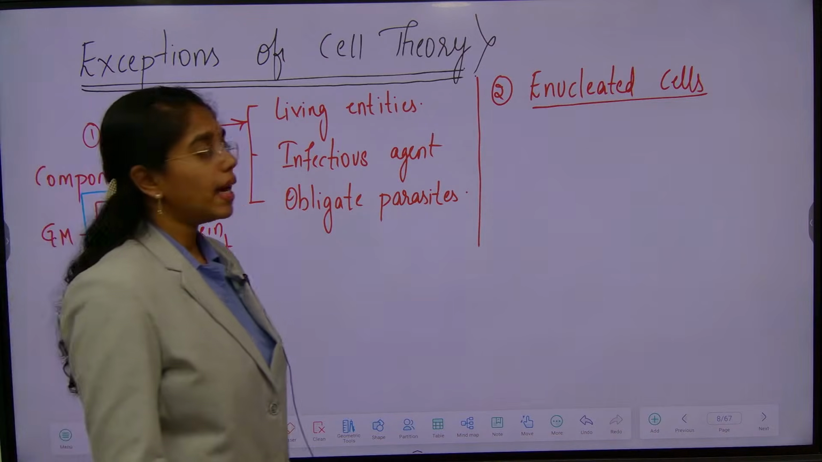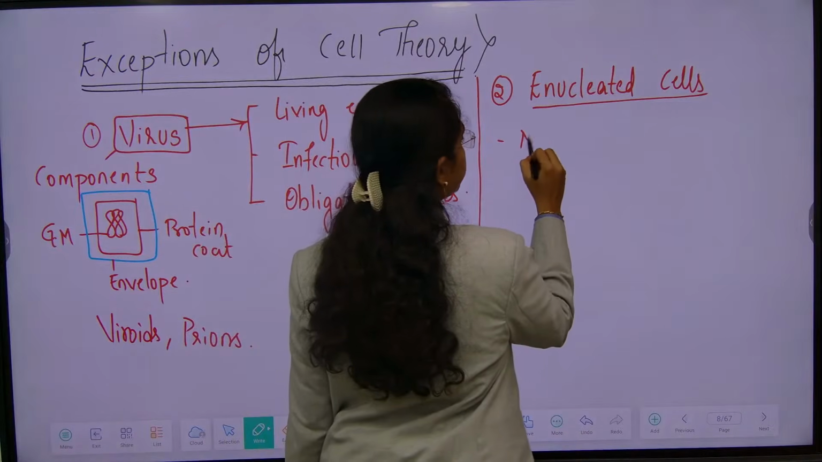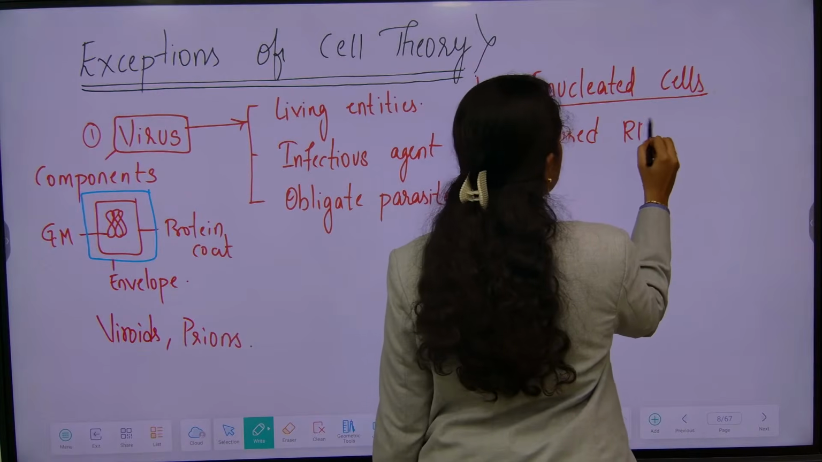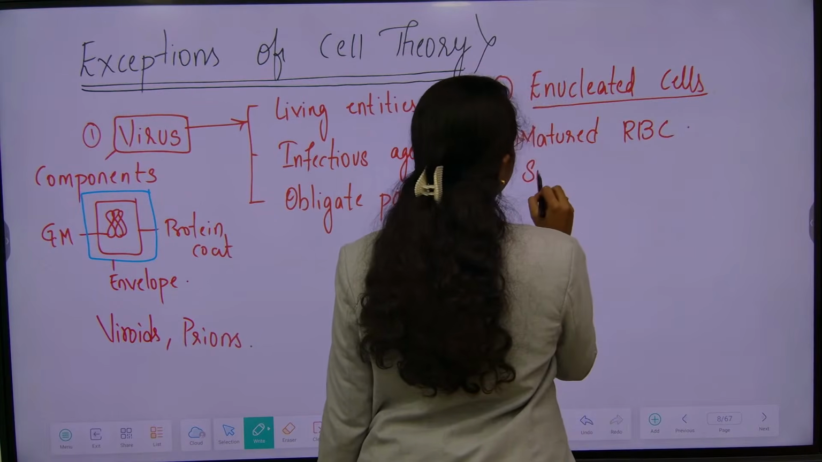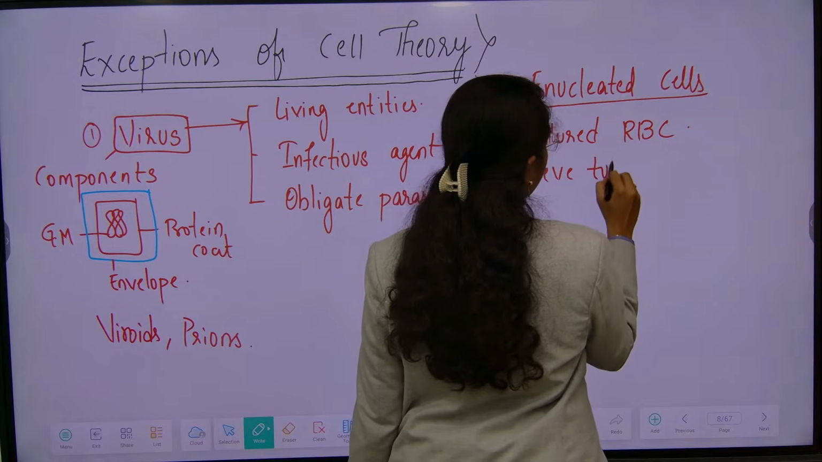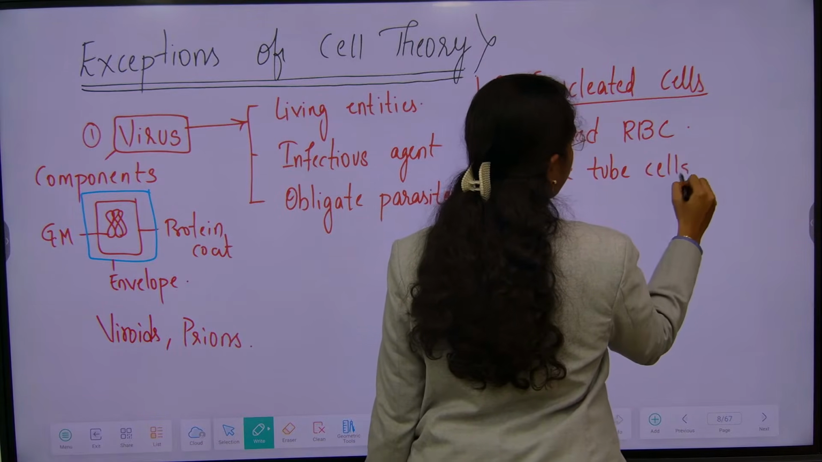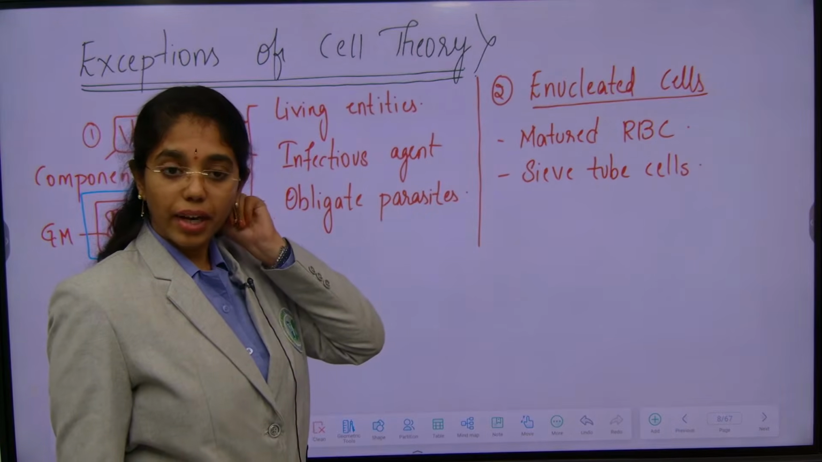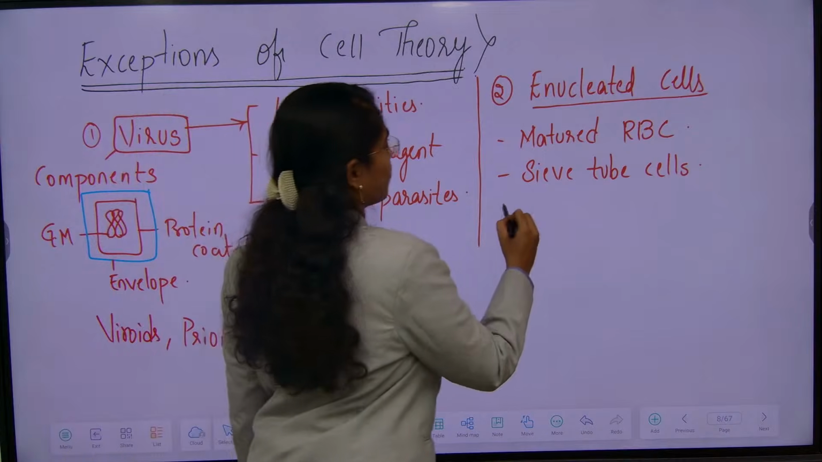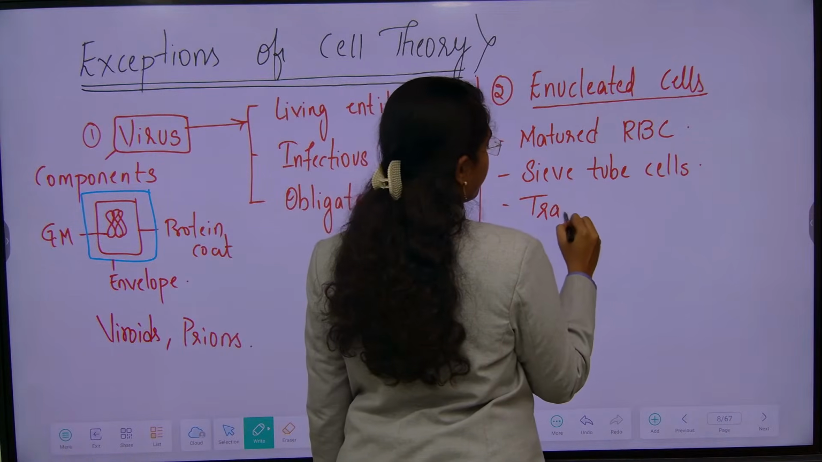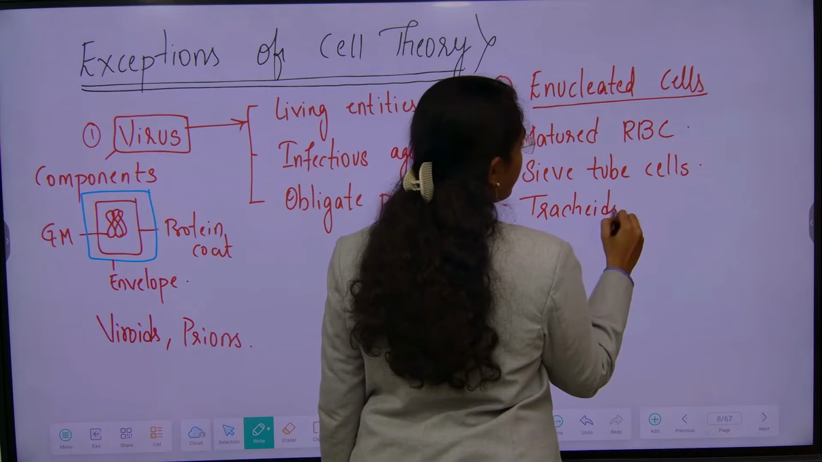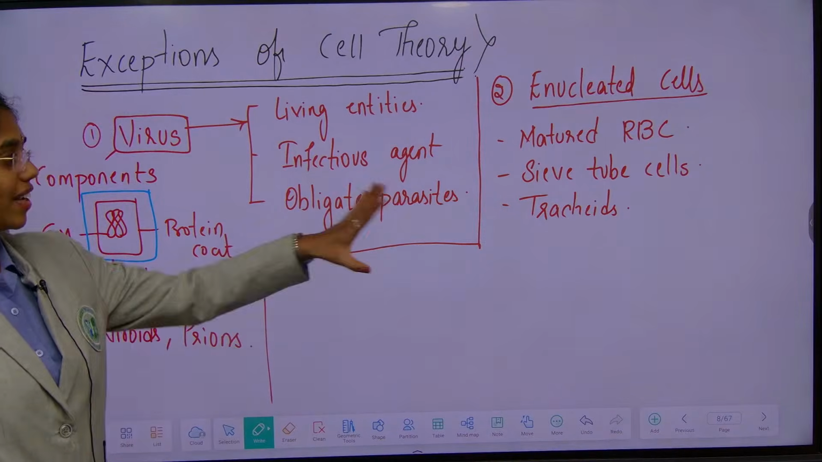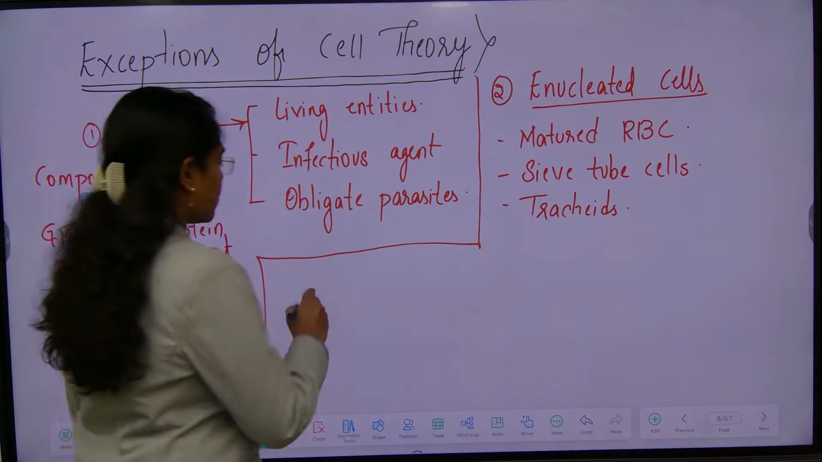Enucleated cells. Can I say matured RBC? Very good. Sieve tube cells, good. And tracheids. Any of the enucleated cells you can see or you will come across in NCERT 11, 12, keep it up there. Okay. Next, third is